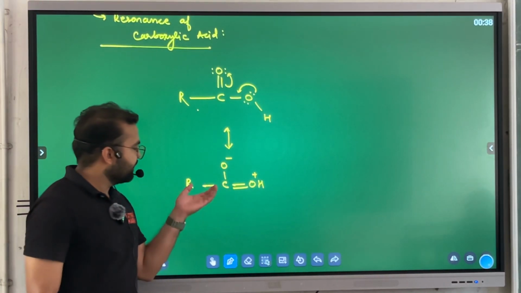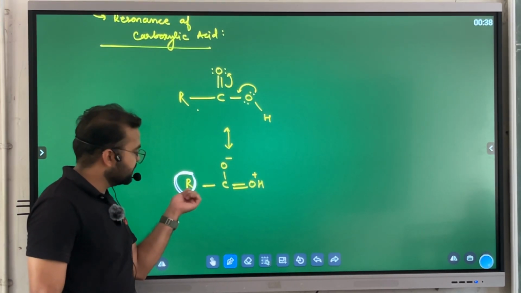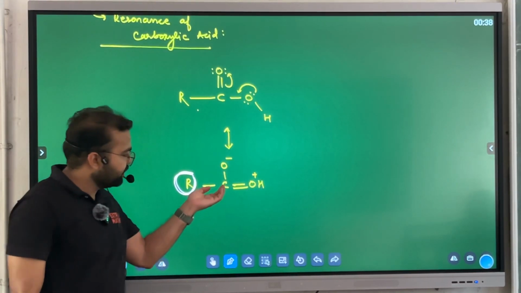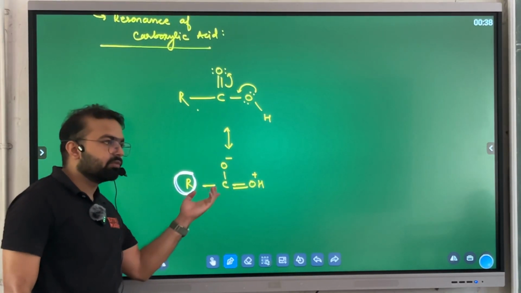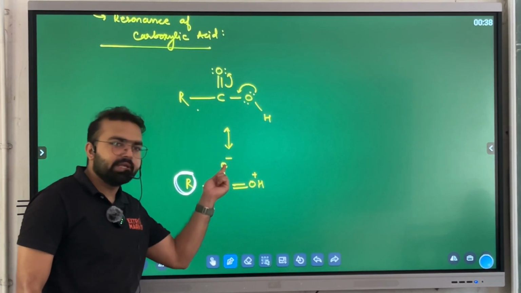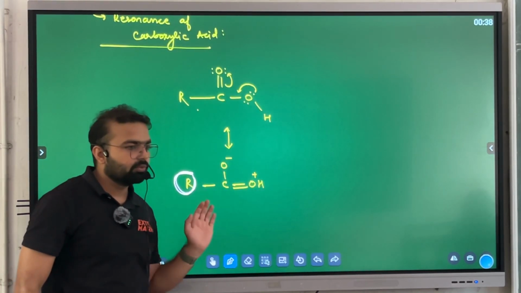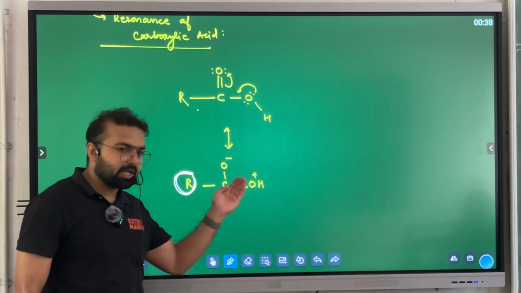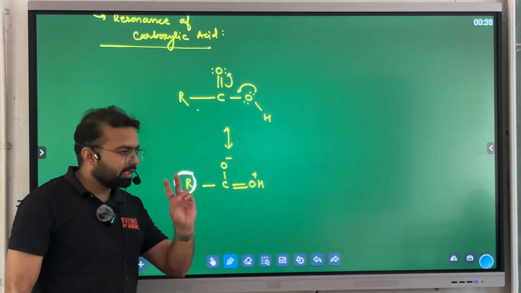So if you have any functional group here which can withdraw the electron from the carbon, then oxygen will have a positive charge either here or here, and ultimately hydrogen will be released. Why? To stabilize. For the stabilization of the oxygen, the hydrogen ion will be released after that. Am I clear? There are two possibilities.